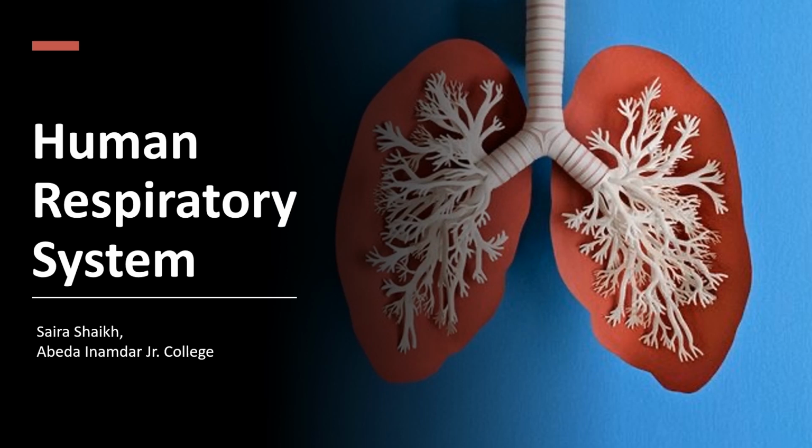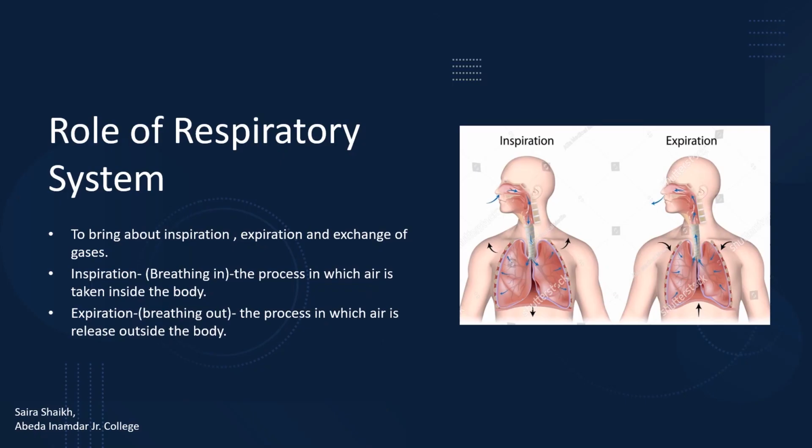Today in this video we will study about the anatomy and physiology of the human respiratory system. The respiratory system is one of the vital organ systems present in the human body which exchanges the air with the environment. This process is called breathing. It involves two processes, inspiration and expiration. Inspiration is the process in which air is taken inside the body, and expiration is the process in which air is released outside the body.